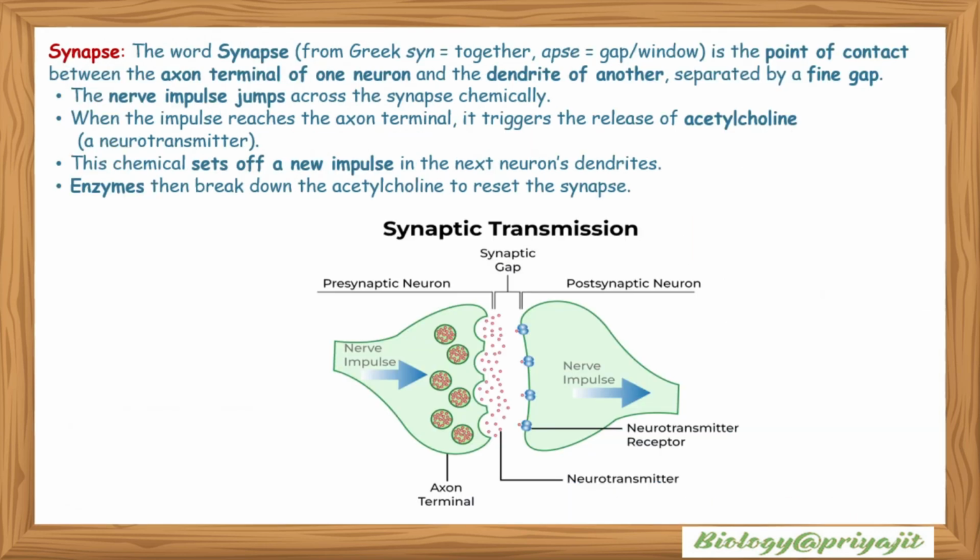Synapse. The synapse is the point of contact between the axon terminal of one neuron and the dendrite of another, separated by a fine gap. The nerve impulse jumps across the synapse chemically. When the impulse reaches the axon terminal, it triggers the release of acetylcholine, a neurotransmitter. The chemical sets off a new impulse in the next neuron's dendrites. Enzymes then break down the acetylcholine to reset the response.